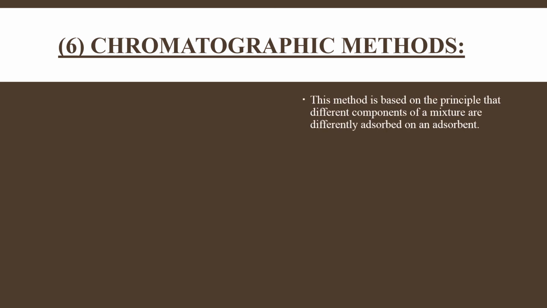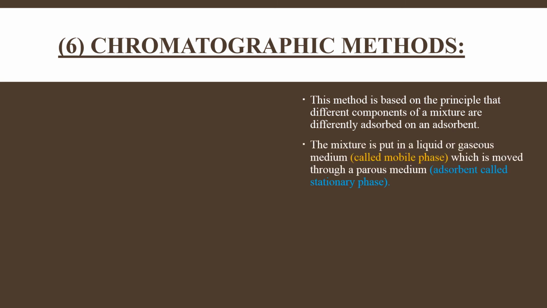Next process is chromatographic methods. This method is based on the principle that different components of a mixture are differently adsorbed on an adsorbent. So chromatographic separation works on the principle of adsorption. The mixture is put in a liquid or gaseous medium, and that medium is known as the mobile phase, which is moved through a porous medium, the adsorbent, called the stationary phase.